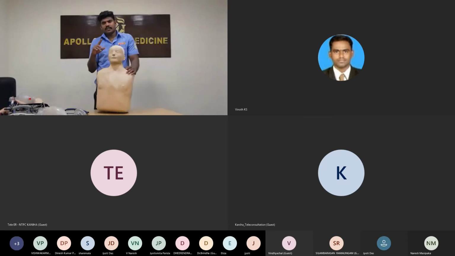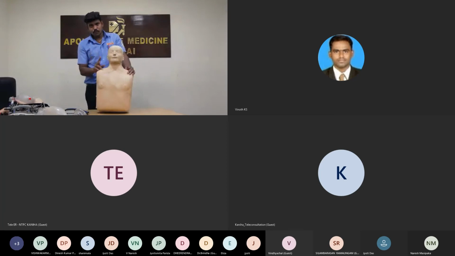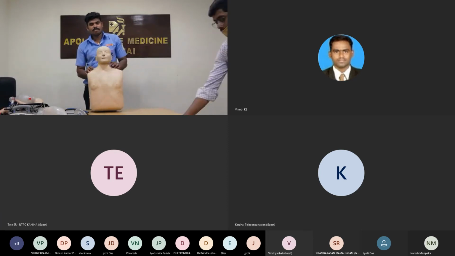Each cycle is 30 compressions and 2 breaths. Give 5 cycles in total, which takes around 2 minutes. After 2 minutes, change the persons. CPR rate is 100 to 120 compressions per minute. The ratio is 30:2.